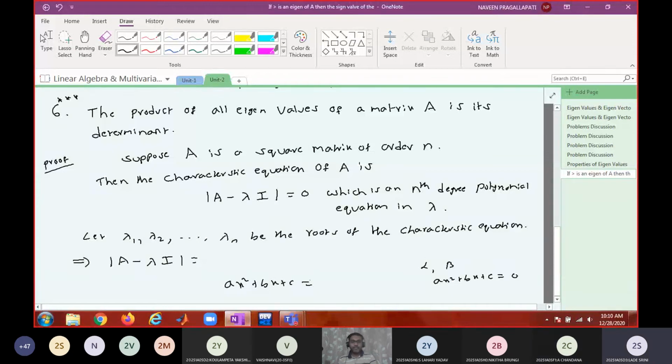A into x minus alpha into x minus beta, right? Am I right? So in a similar way, can you tell me what will be this?